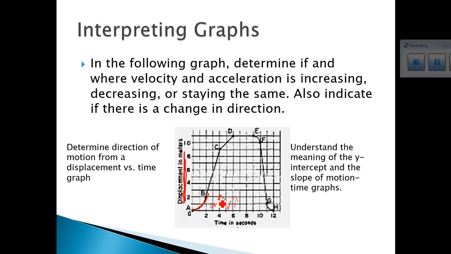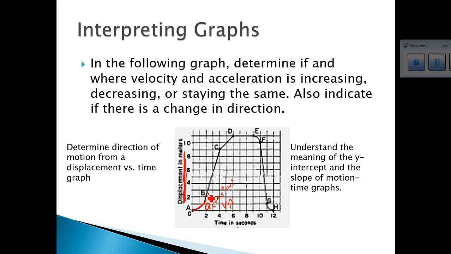That's a little arrow pointing up is what I'm trying to draw. Let me draw that a little better. Arrow going up. Oh, I take that back. Acceleration is constant here, but the velocity is increasing.